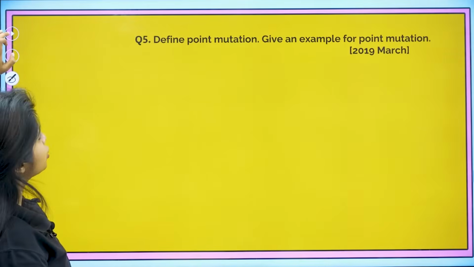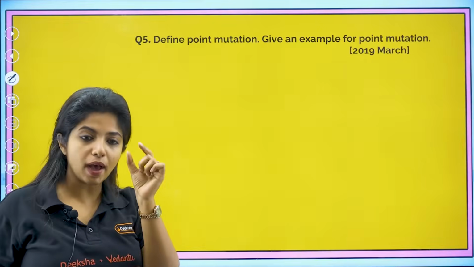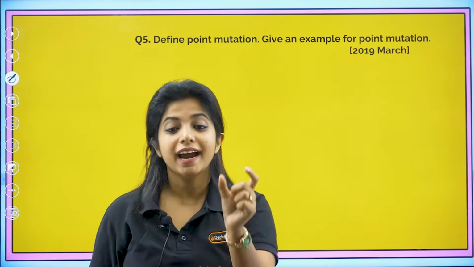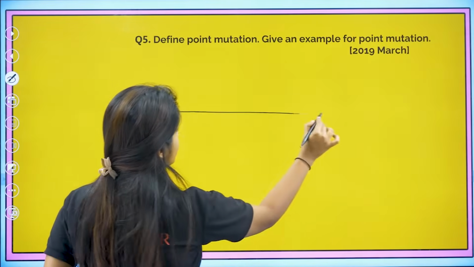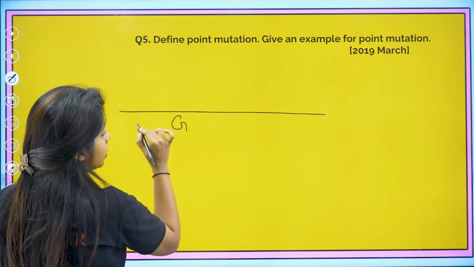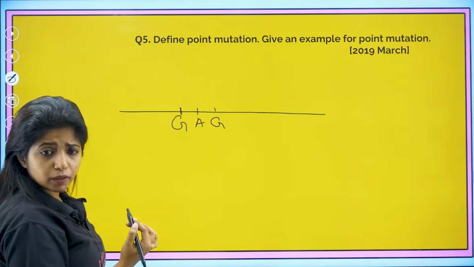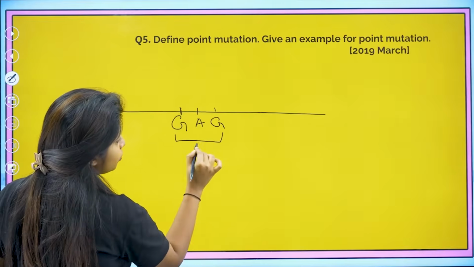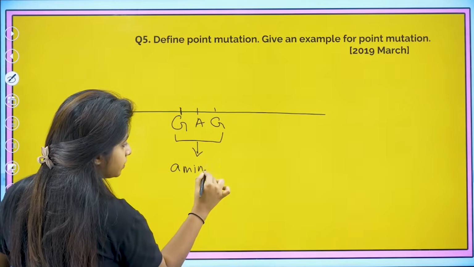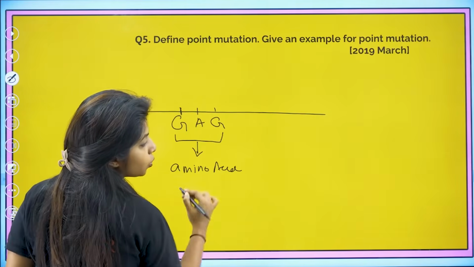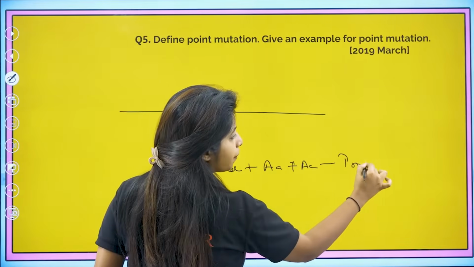Now going ahead with the next question: define point mutation, give an example of point mutation. Point mutation is where you have a problem, a fluctuation at one particular point itself, not elsewhere. You might have studied about sickle cell anemia, where what is happening, my dear children? You had a codon GAG. Each codon codes for an amino acid. Similarly, you will be having multiple codons over here, so many amino acids coming together to form a protein.